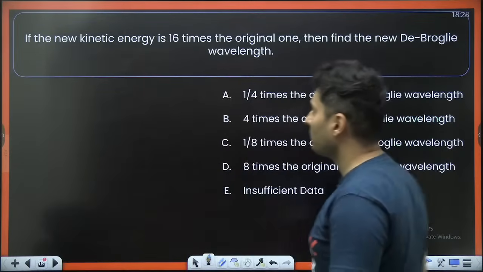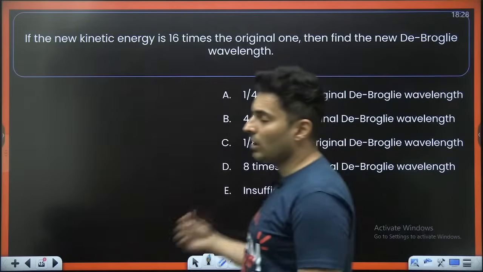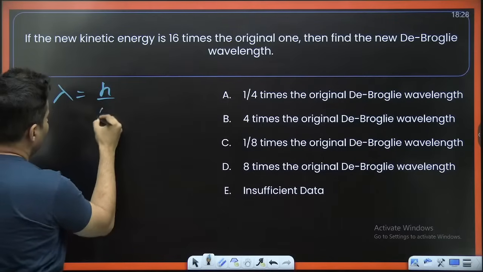Let's move on to the next one. If the new kinetic energy is 16 times the original one, then find the new de Broglie wavelength. De Broglie wavelength is h by p.